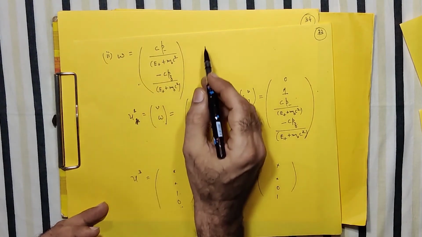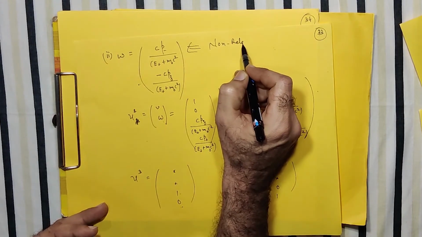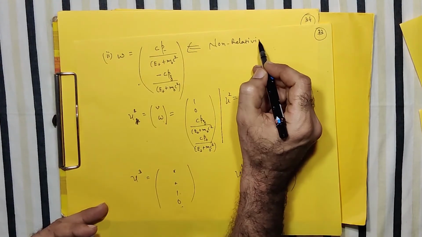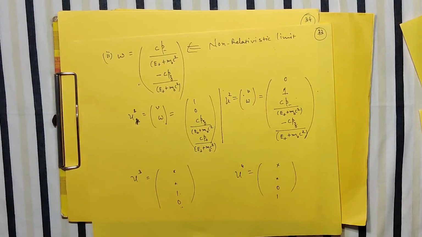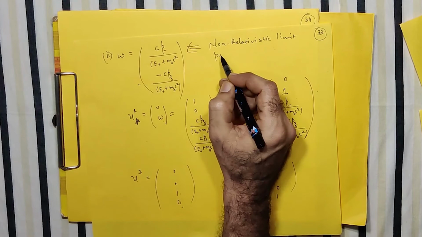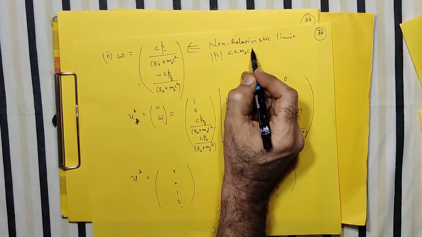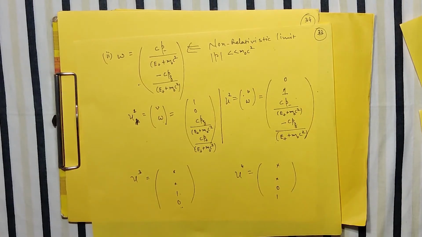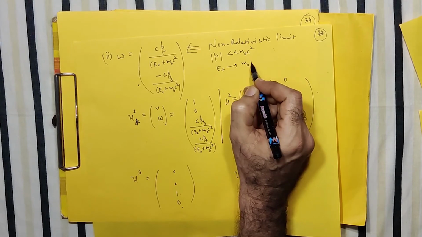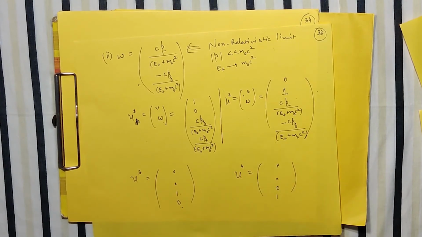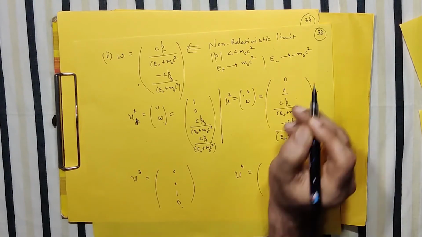If you have a non-relativistic limit, so obviously your p will be very small. It's a very small quantity compared to the rest mass. And in that case, your E plus, we have just seen, will go as m0 c square. And E minus will go as minus m0 c square.